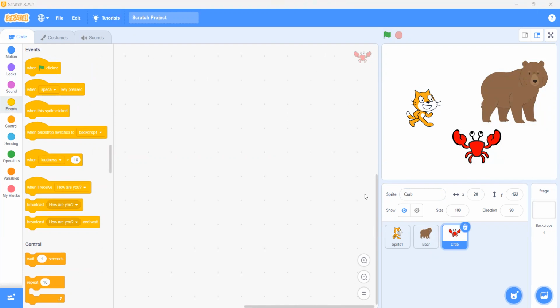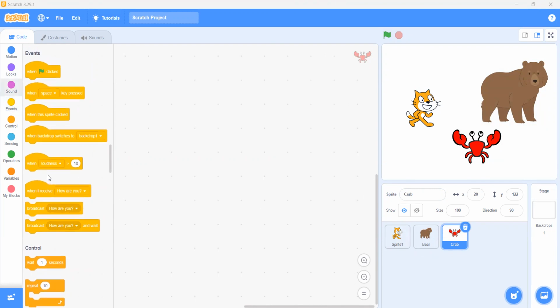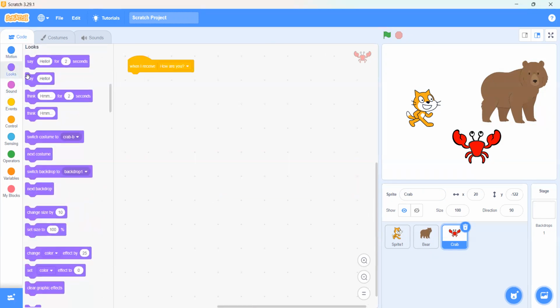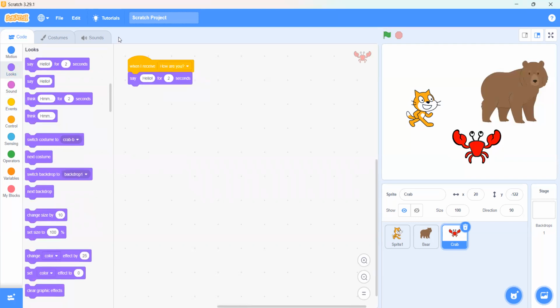Okay, so now we will go on the crab and which event we will use? When I receive, how are you? Yes, when I receive, how are you? Then what should the crab say? Fine too. Okay, the crab will say fine too. So when we click on the green flag, the bear is saying fine and the cat is saying, crab is saying fine too. Okay.